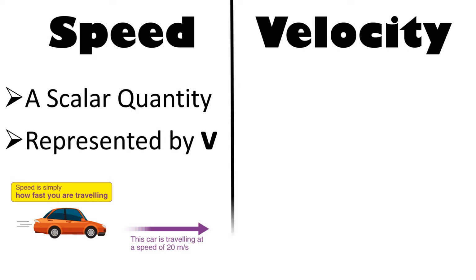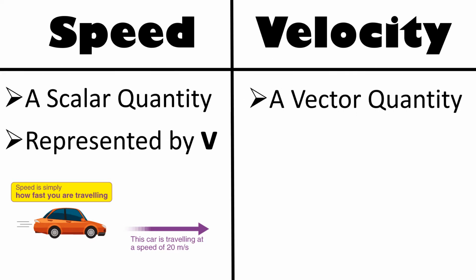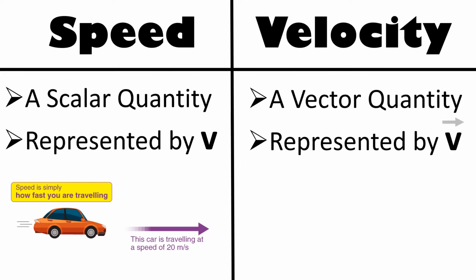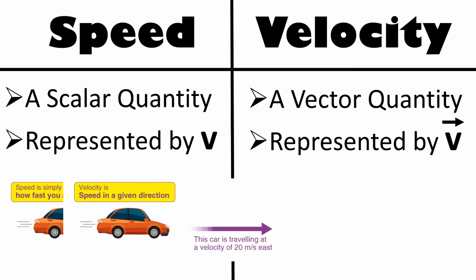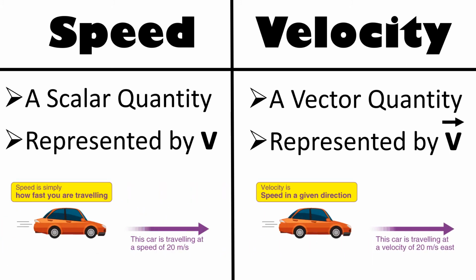Speed, a scalar quantity represented by v, is defined as the rate of change of distance with time, whereas velocity, a vector quantity represented by v with an arrow, is the displacement per second by the body in a specific direction. Speed and velocity are expressed in kilometer per hour and meter per second.